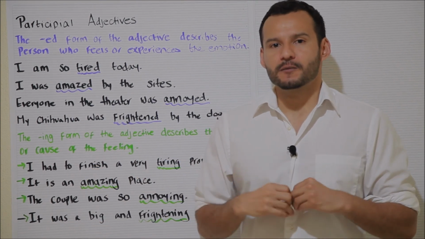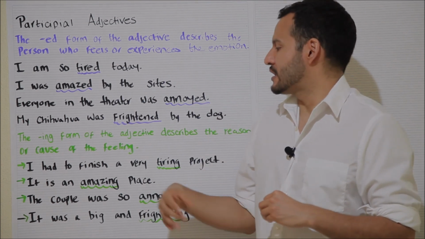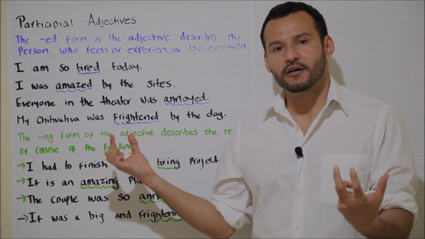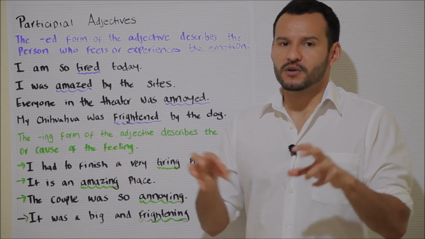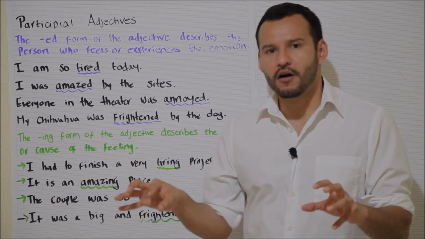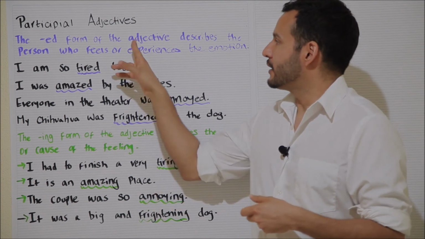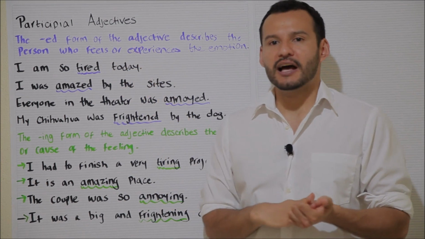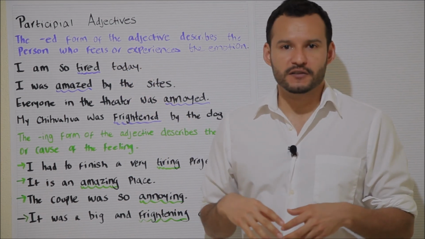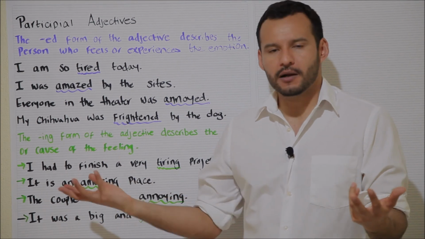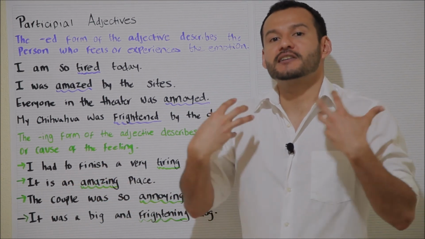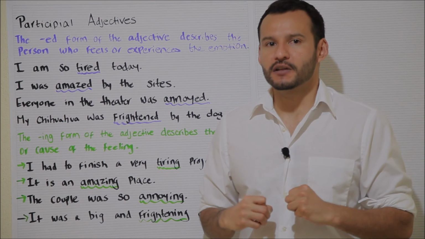And basically that is the difference between the ing form of the adjectives, which describe the reason or the cause that somebody feels a particular emotion or feeling, and the ed form of the adjectives, which describes the person or the animal that is actually experiencing that particular feeling or emotion.